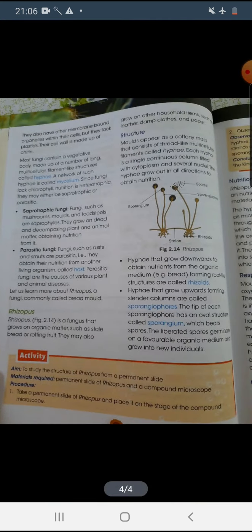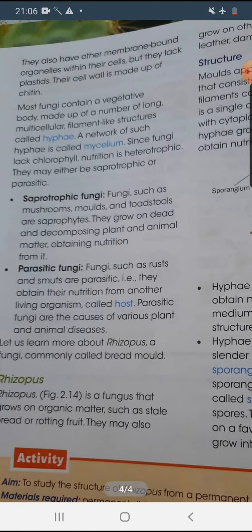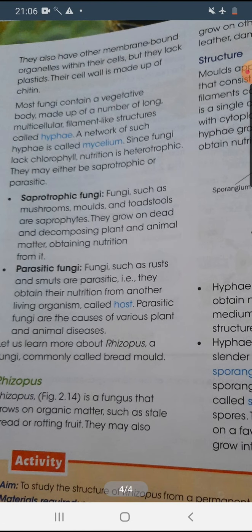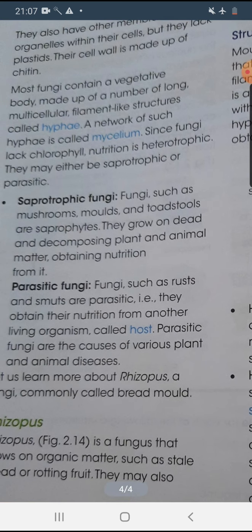Next, now we'll see some general characteristics of the fungi. Most of the fungi contain a vegetative body. Vegetative body means, like plants, they have some filament-like structures. They are made up of a number of long, multicellular filament-like structures which are known as hyphae.